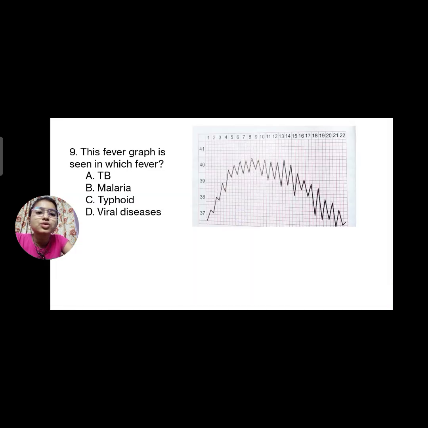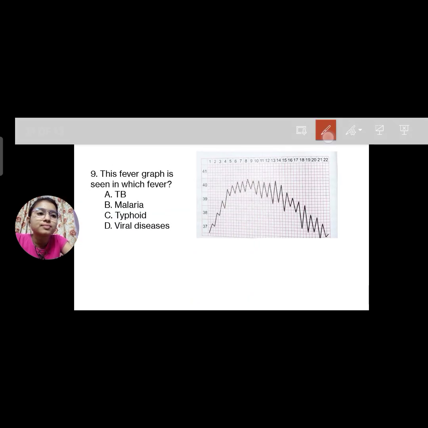Okay. So what is this graph? There is a peak of temperature or high and again a decrease, but it never comes to normal, never reaches the normal. So it is the remittent type of fever, and remittent fever is seen in typhoid.